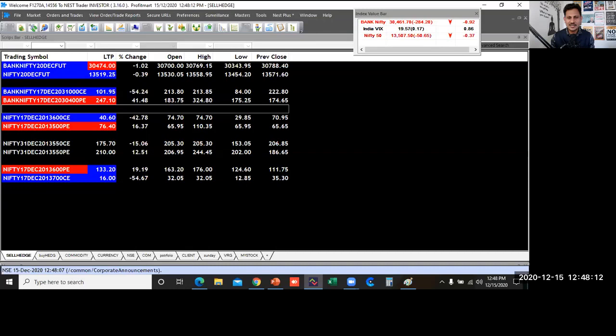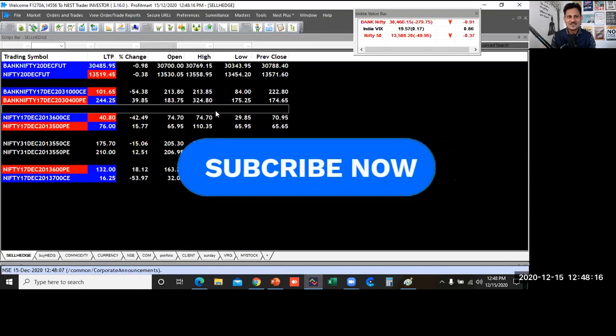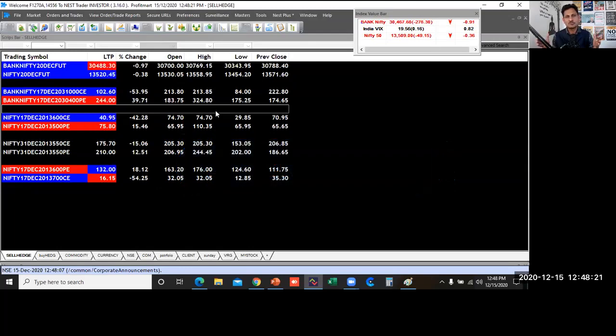Let me share my screen over here. Okay, so you can check here. This is the live market. I am also trading in the market, but all trades are happening by the algo, so I don't have any tension to keep watching the market. I just have to set the rules, and let the market play its game. So let's see how we can do a trade along with the algo, and we'll tell you everything in this.